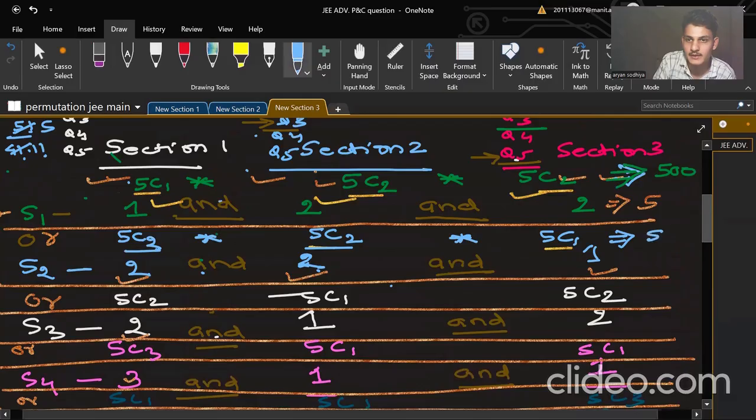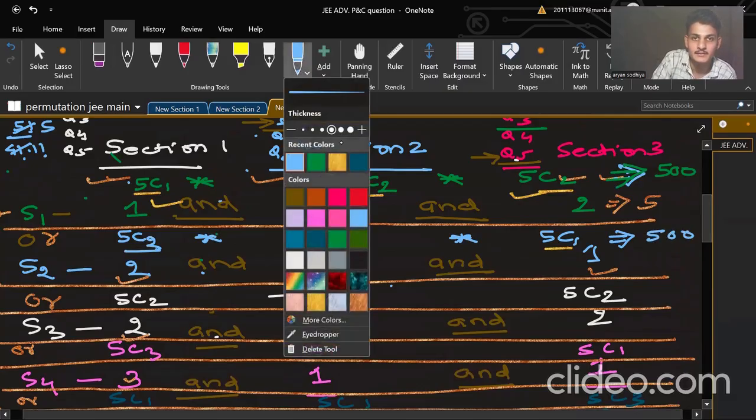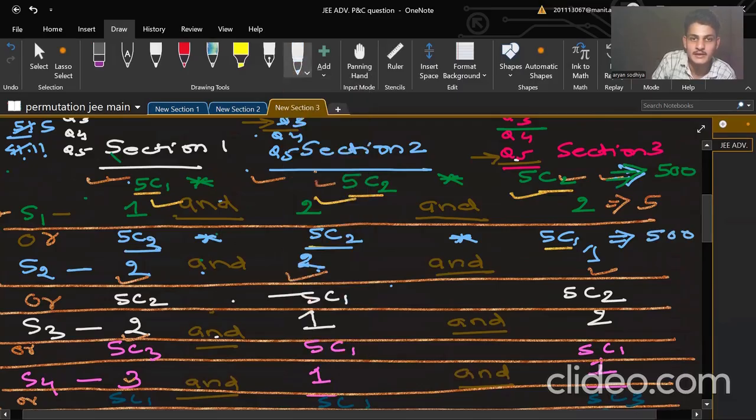Again, 500 will come. In the third case, please calculate these values very attentively. Okay. C2 means 10, C1 means 5, C2 means 10 again. So 10 into 10 into 5. Again 500.